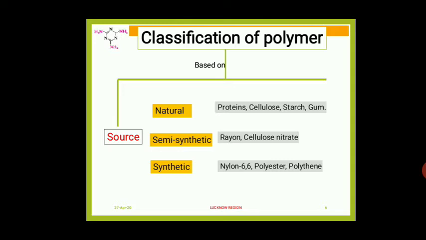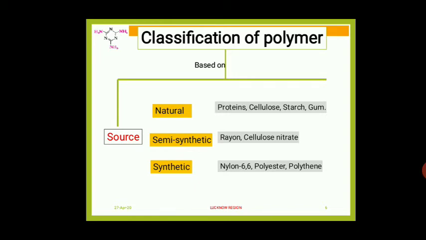Once more I am repeating, students, what are the classification of polymers based on source? Three types. The first one, natural polymers. Natural polymers are available in nature. Such type of polymers are called natural polymers. Examples: proteins, cellulose, starch, gum. These are the examples of natural polymers.